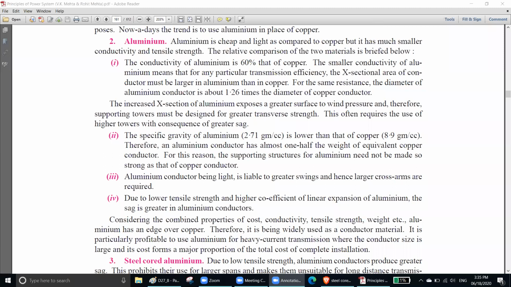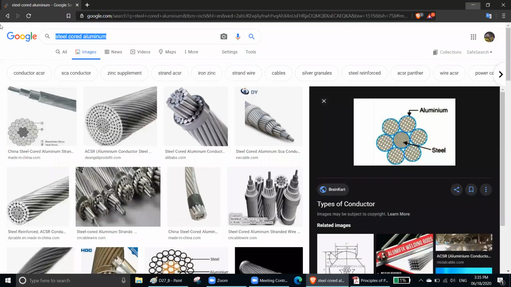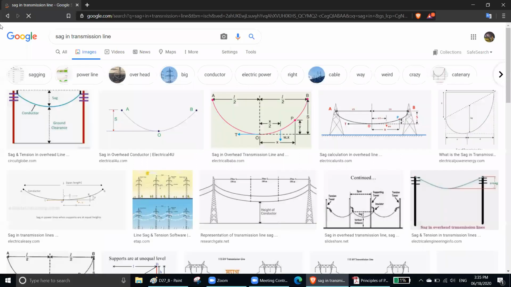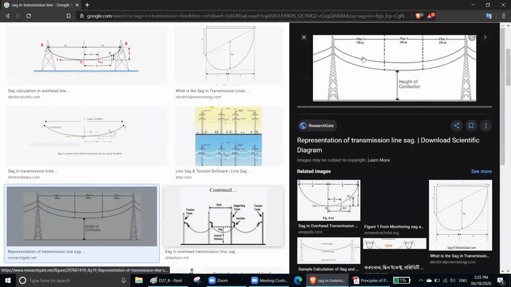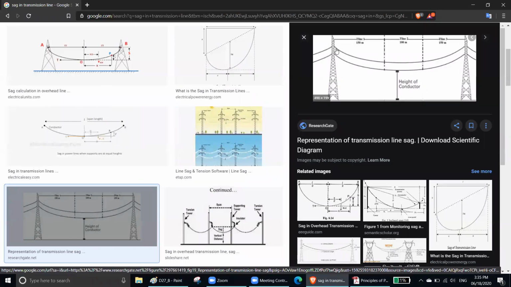Do you know what is sag? Anyone? No, right? Okay. Sag in cable transmission line. See, this is called sag. You know, your conductor will have a round shape, right? So this will try to go down due to gravity. So they will have a what?